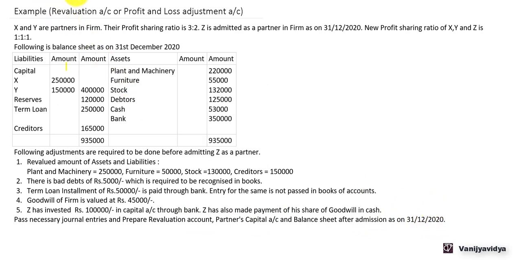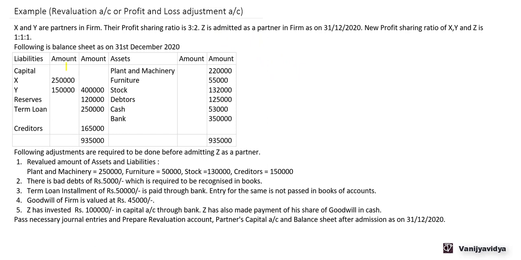Now, here we are required to pass the journal entries, then we have to prepare a revaluation account. This revaluation account is the proper revaluation account in the books. It is not a memorandum revaluation account. So all the values of assets and liabilities will also be affected and they will be revalued. Then the partners' capital account and balance sheet.